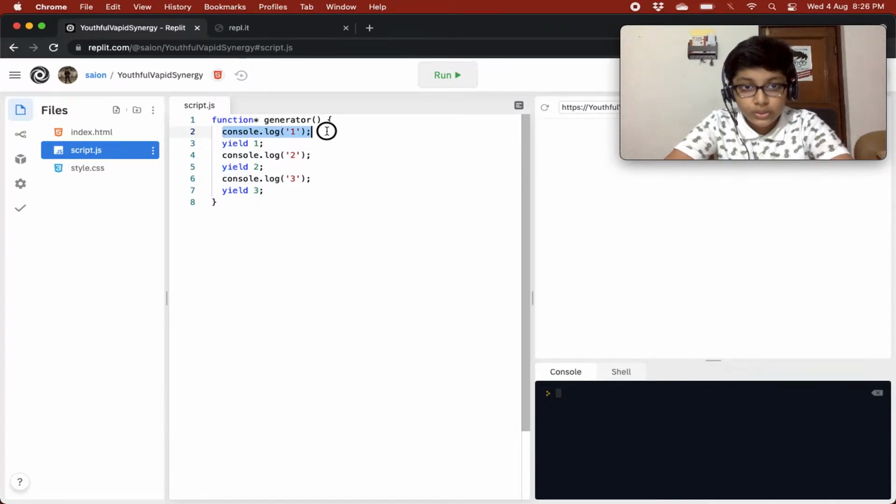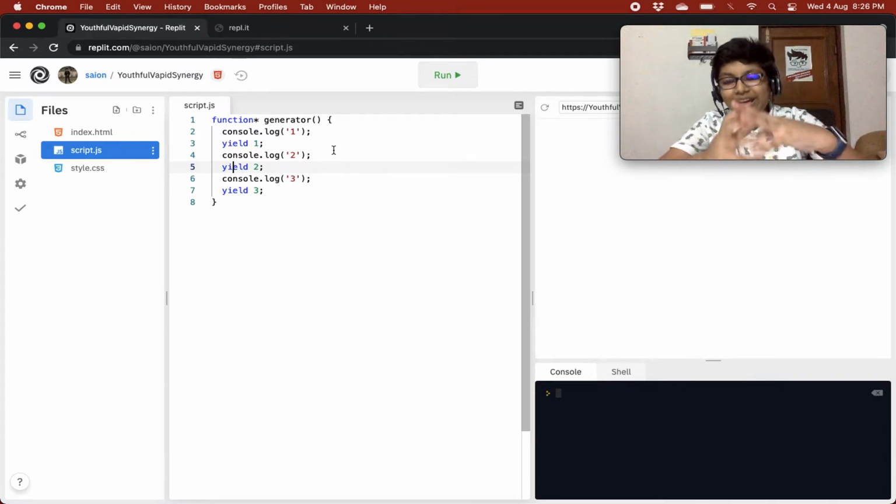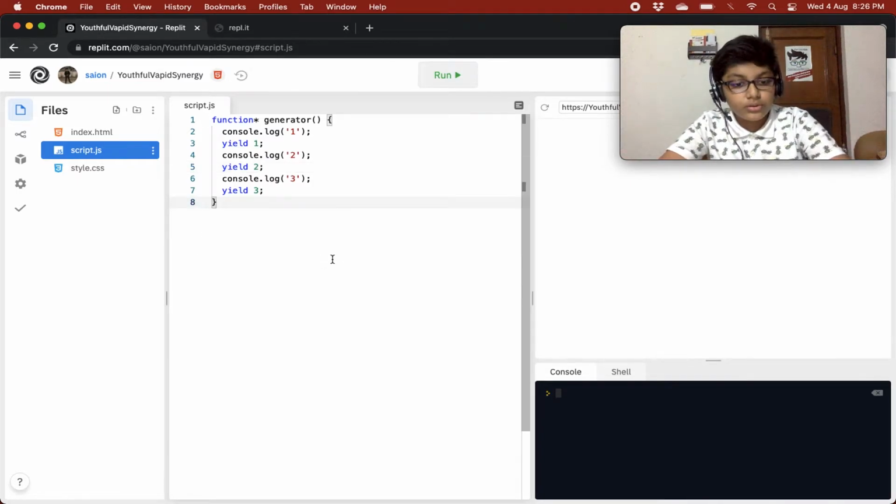So it will do this task and then return this value, then next time you invoke, it will do this task and return this value. So basically it will start from where you last returned. Okay, so it is very intelligent, it will start from where you last returned a value. Okay, so this is how it works.